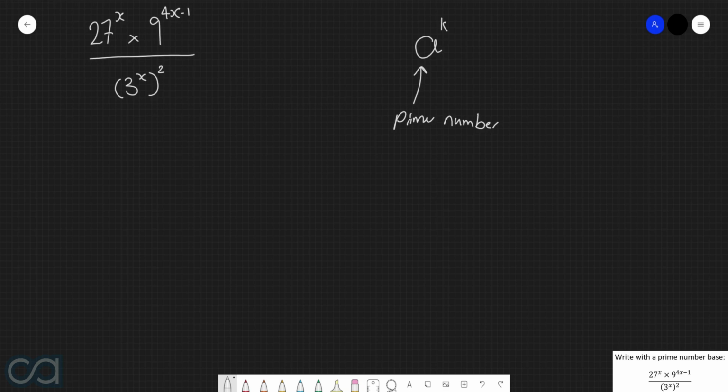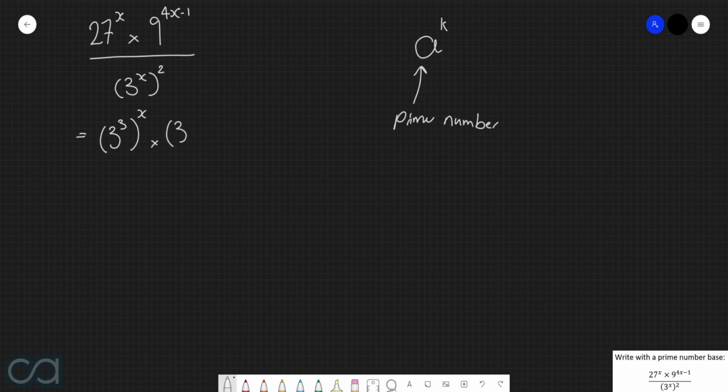Now, if we have a look at the three factors that we've got here, we've got 27 to the power of x, 9 to the power of 4x take 1, and 3 to the power of x all to the power of 2. Well, we know that a common prime number factor of 27, 9, and 3 is 3, because we can rewrite 27 as 3 to the power of 3. So that first factor there is now 3 to the power of 3 all to the power of x.